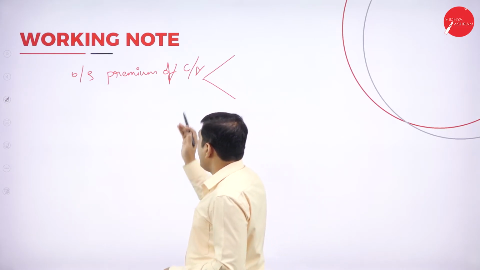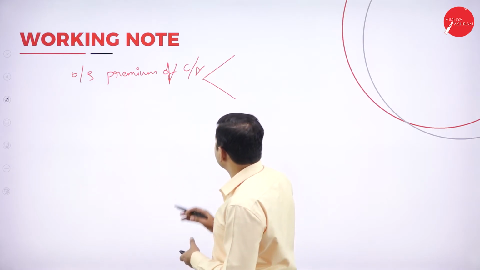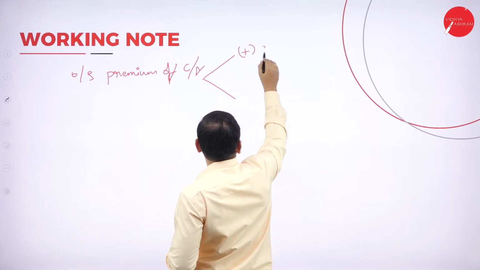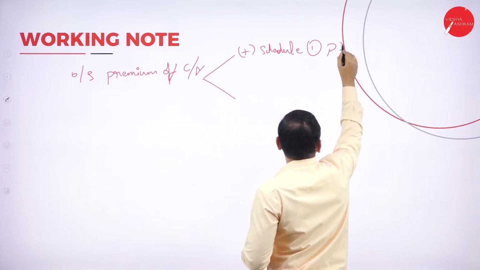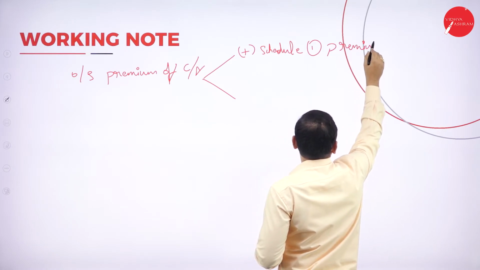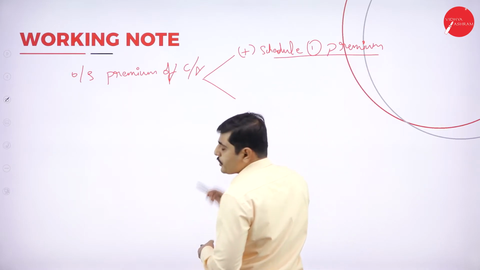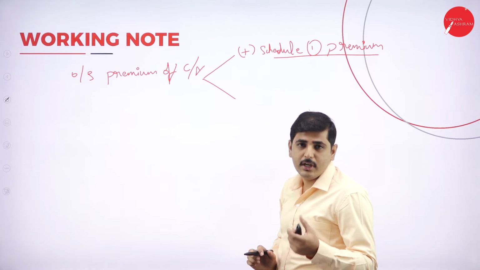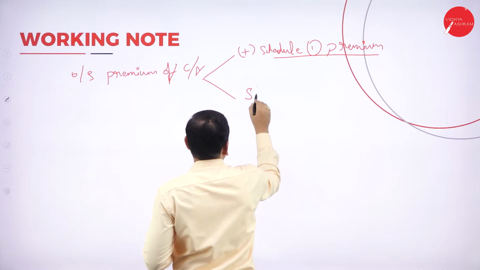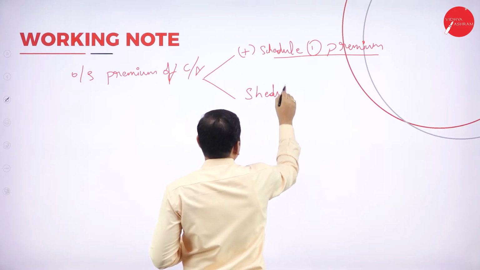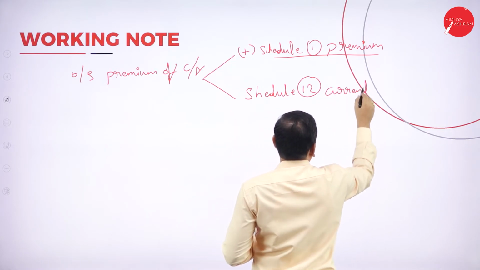First coming to outstanding premium. Premium is an income for us. If it is outstanding, you can show it here. Add to schedule number 1 premium. Okay, schedule number 1 premium we can show. Again we have to show it in the balance sheet schedule, where it is a current asset, schedule number 12, current asset.